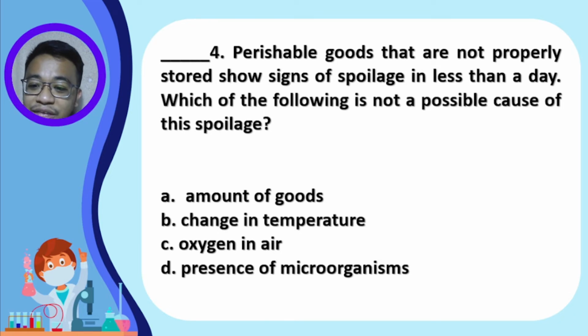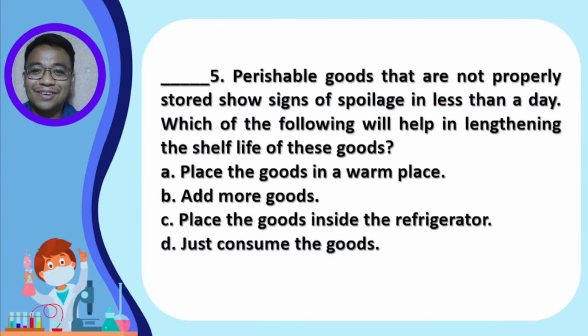That is right. The answer is letter A, amount of goods, because the presence of oxygen in air, the change in temperature, and the presence of microorganisms may all contribute in speeding up the spoilage of food, but not the amount of goods. For question number 5, perishable goods that are not properly stored show signs of spoilage in less